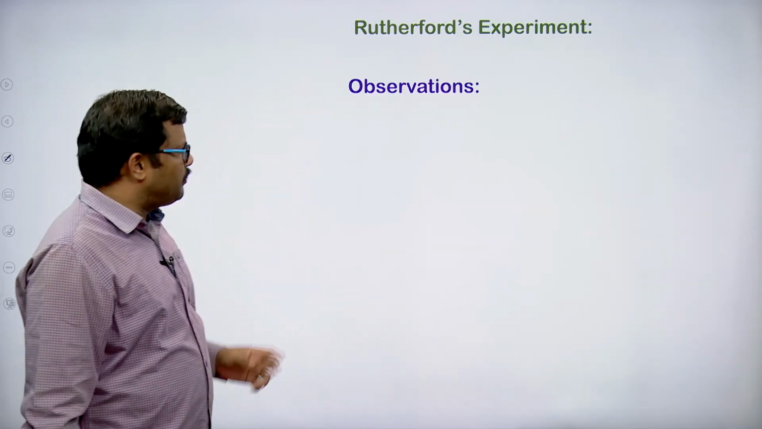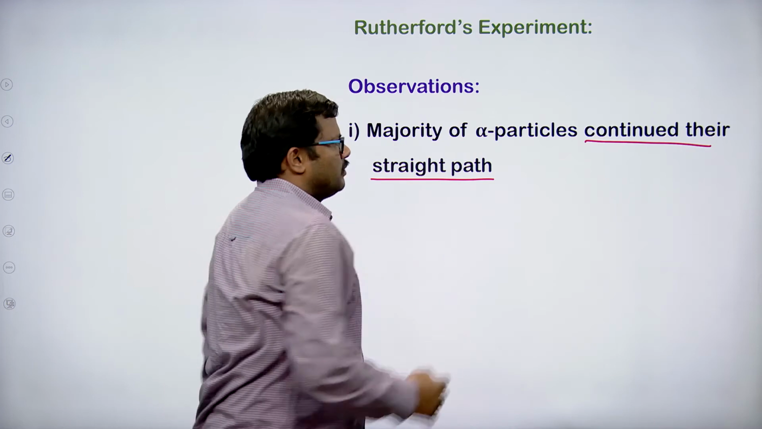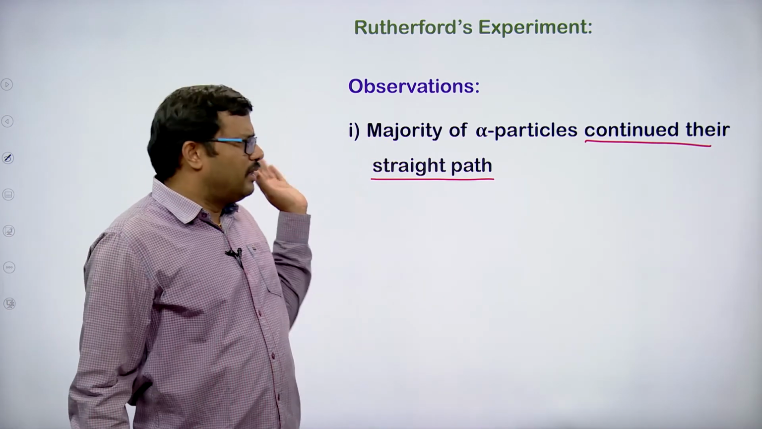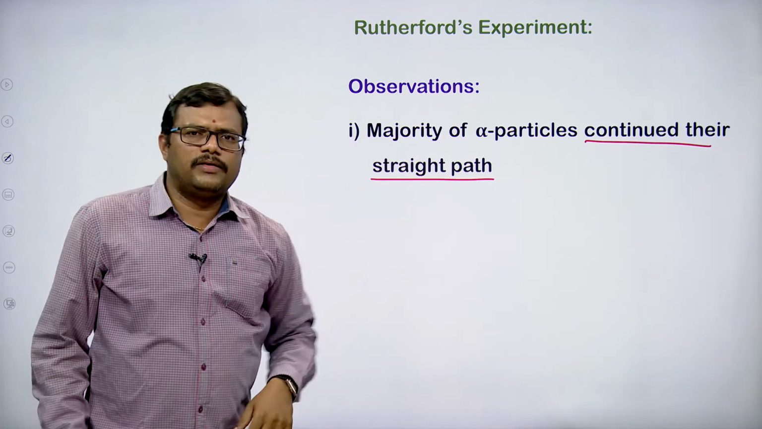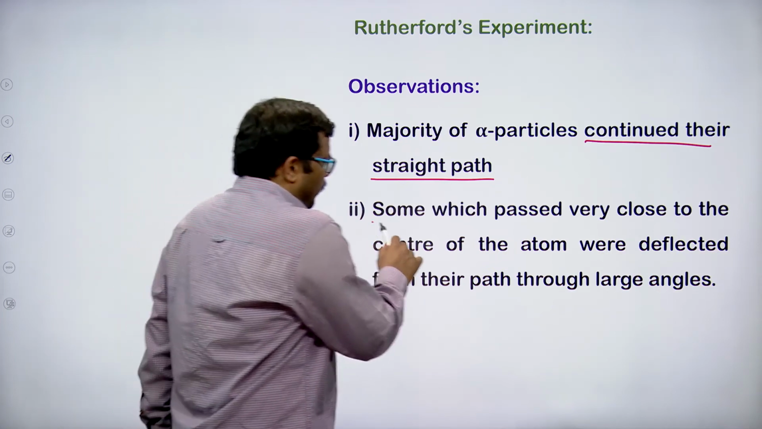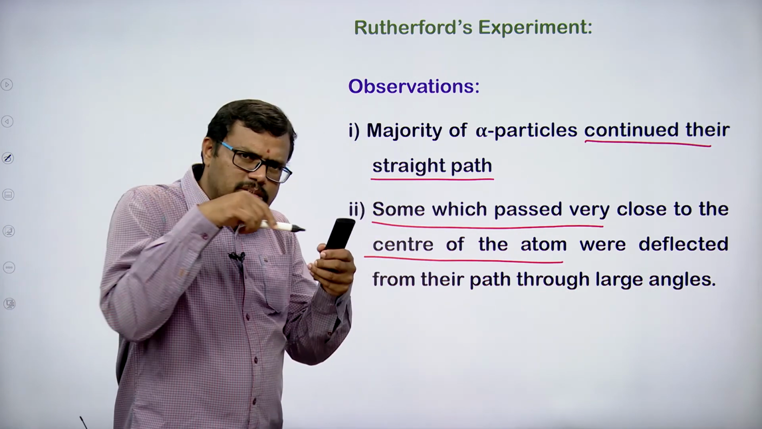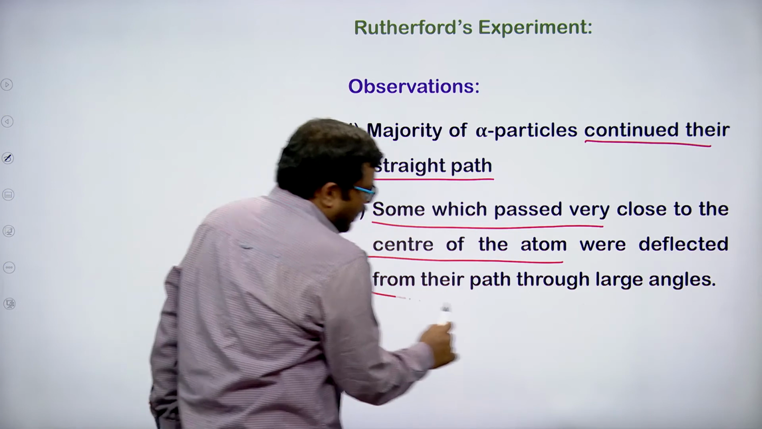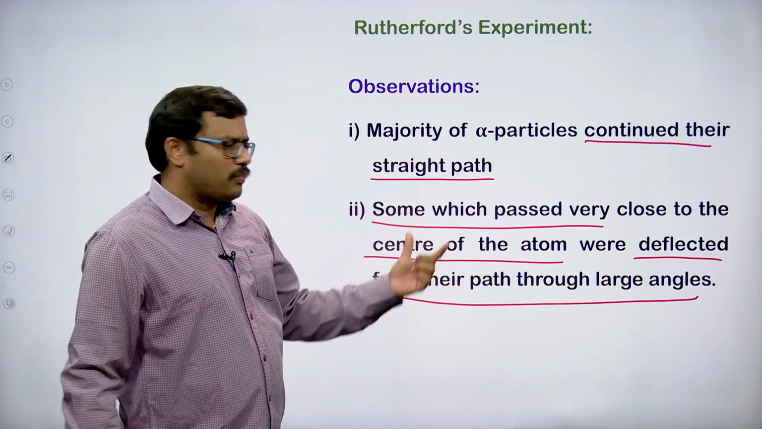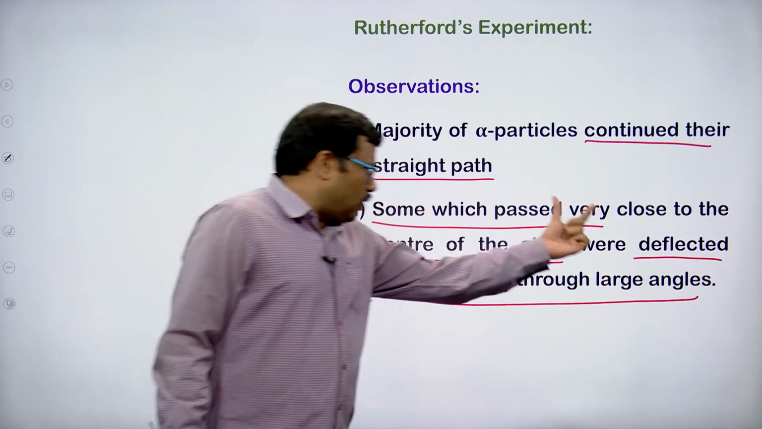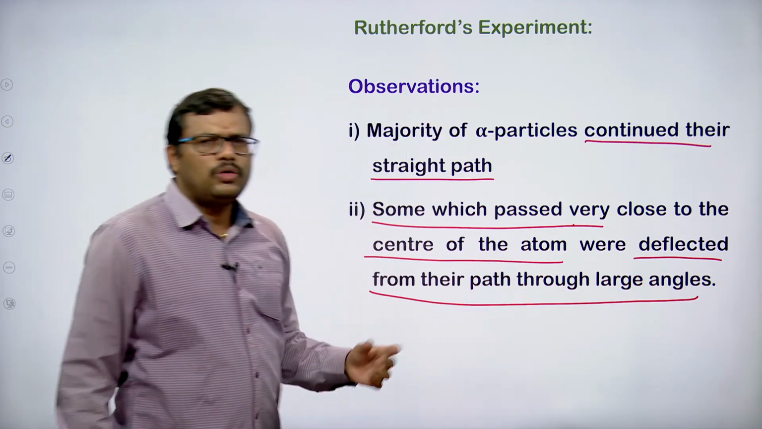So, if we look at the observations, the majority of the alpha particles continued their straight path. There is no change in their path. They are traveling in a straight path, nobody is disturbing their path. They are going without any deflection. Some particles which passed very close to the center of the atom, which are going very near to the center, got deflected by small angles and large angles. That too, few particles, not the majority. Few particles which are going very close to the center of the atom got deflected through large angles and through small angles.